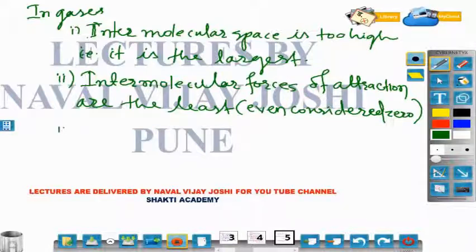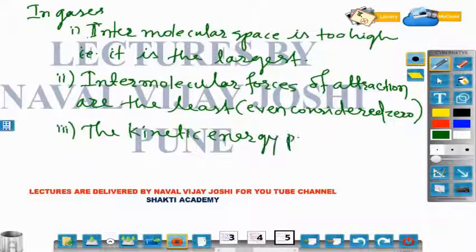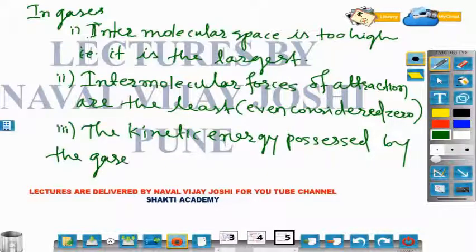Number three, the kinetic energy possessed by the gaseous molecules is the highest.